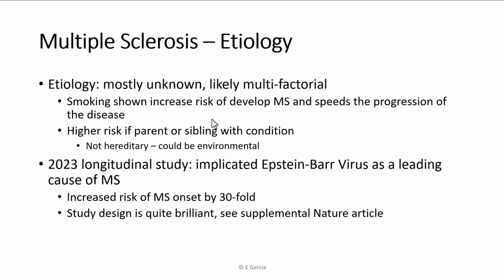Etiology is mostly unknown, although that's starting to change. It's likely multifactorial. You do have a genetic risk. If you smoke, it's much more likely to spread MS and make it more aggressive.